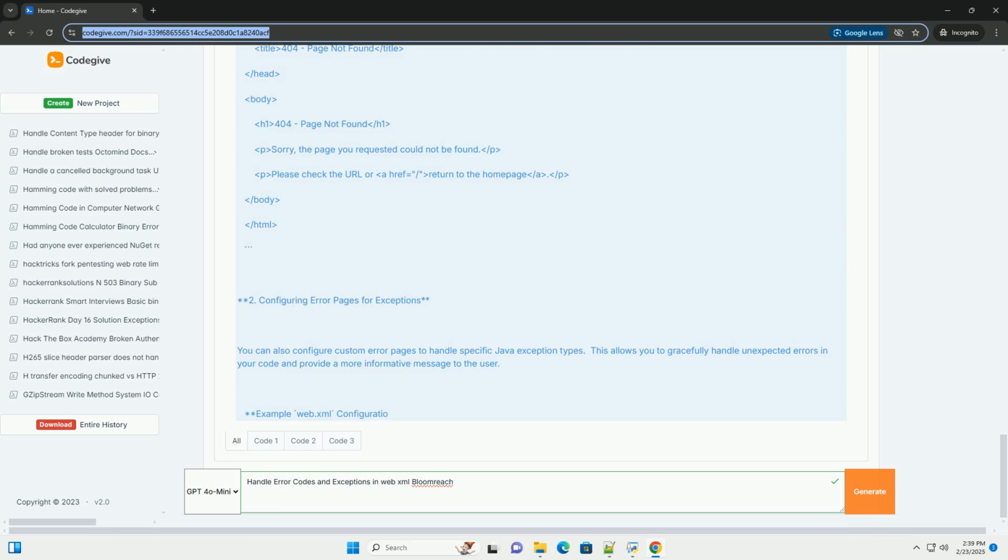2. Exception handlers in components and services. In Bloomreach Experience Manager, you'll often be dealing with components, services, and JCR interactions. Implement proper exception handling within these parts of your application. Example, handling JCR exceptions in a component. Explanation.